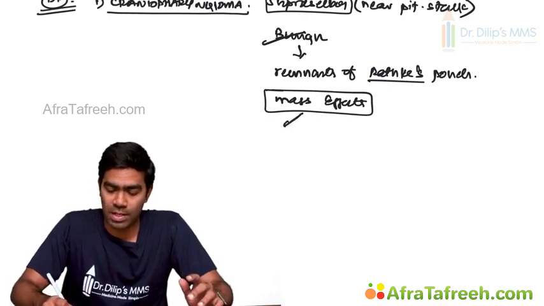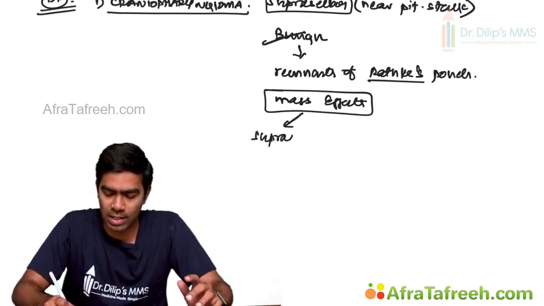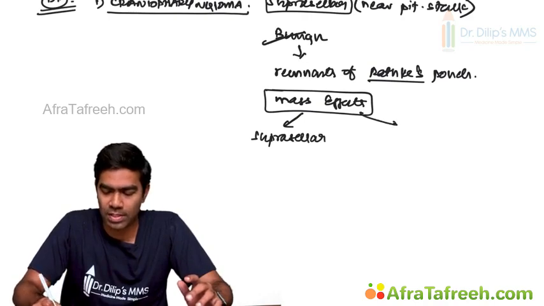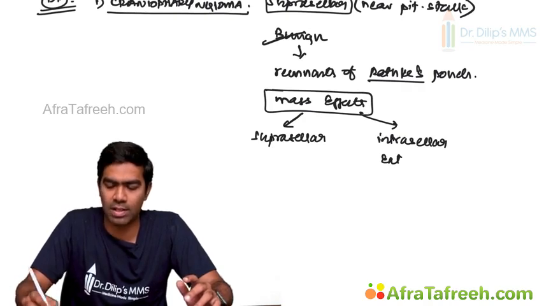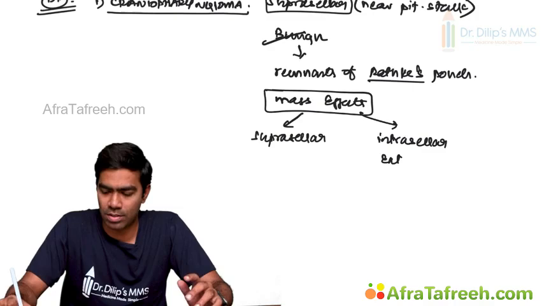Remember, mass effects they can produce in the suprasellar area itself, or they can produce mass effects by intrasellar extension. They can come into the sella.